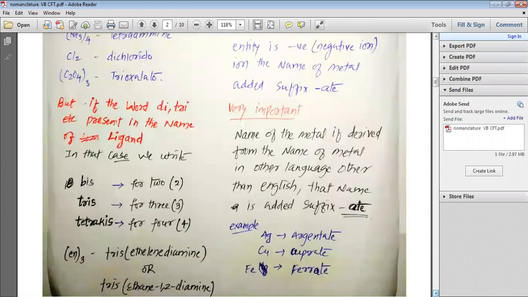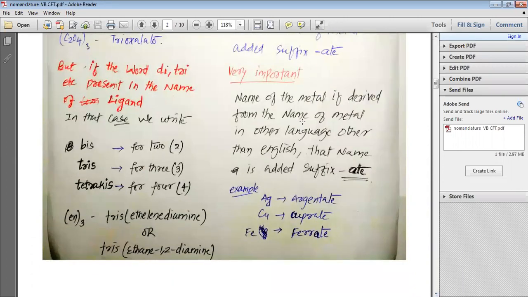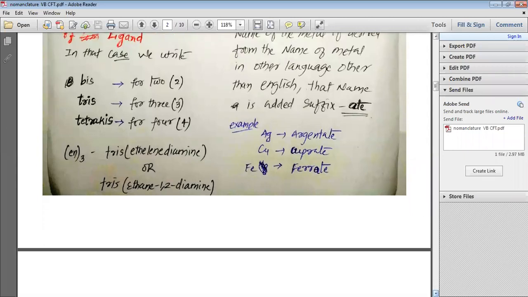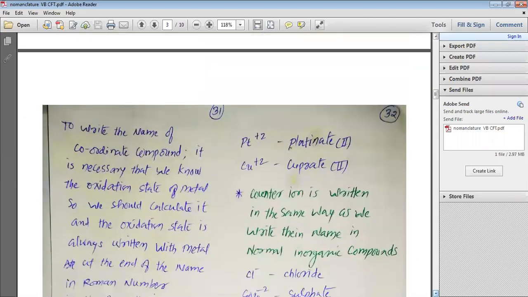The name of the metal is derived from the name of the metal in a language other than English, so that the suffix ate is added. For example, if we have silver, then we will not write silverate, but we will write argentate. If we have copper, we will write cuprate. If we have iron, we will write ferrate. So this is how, on the basis of the element present, we write the names.